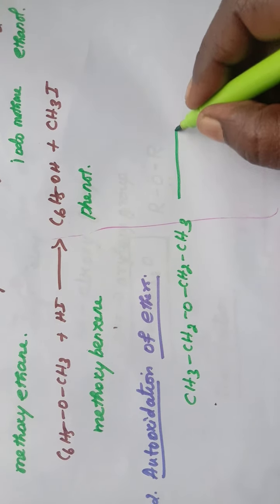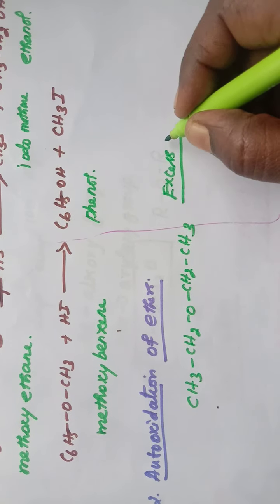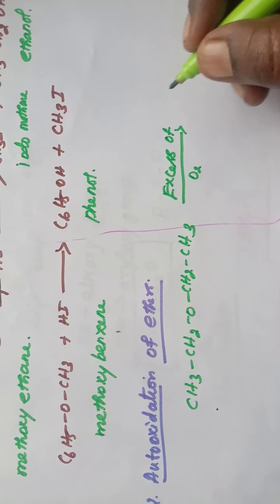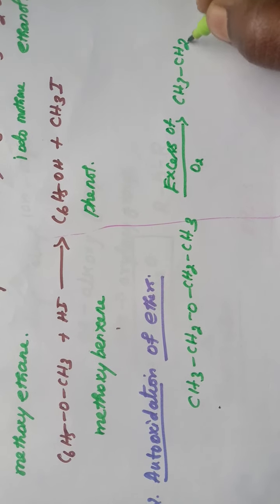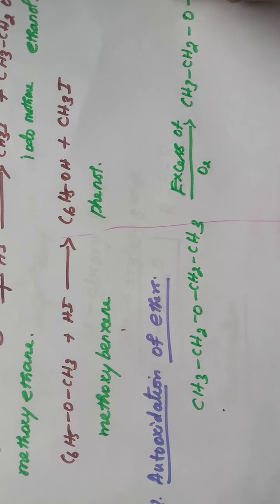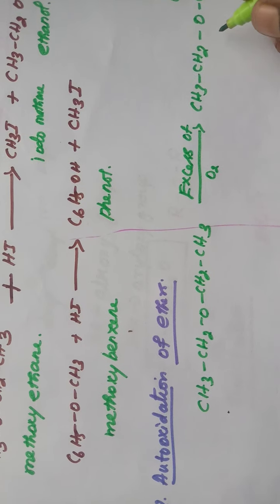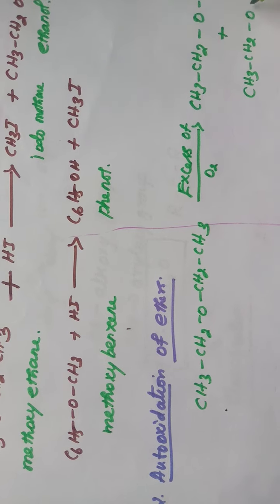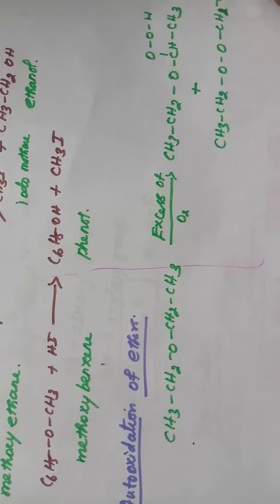When it is stored in excess of oxygen, this undergoes oxidation to give CH3CH2OCH(CH3)OOH plus CH3CH2OOCH2CH3.